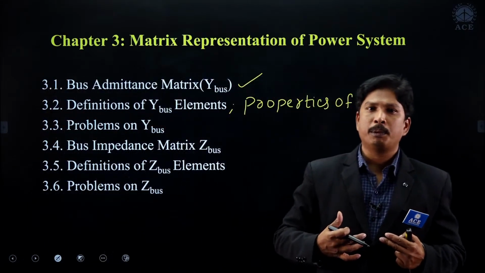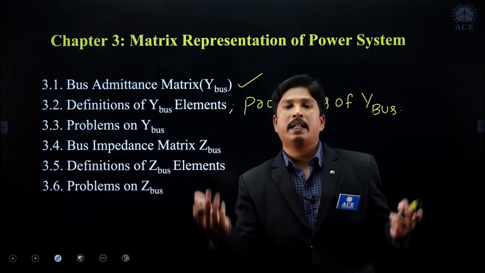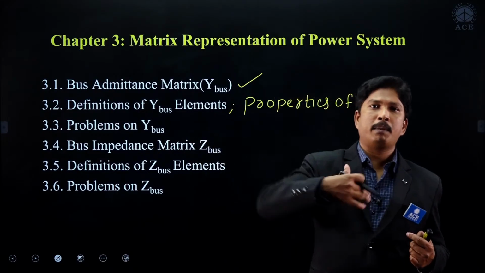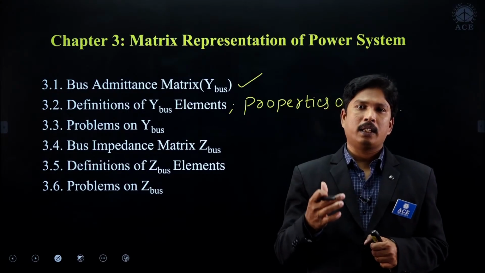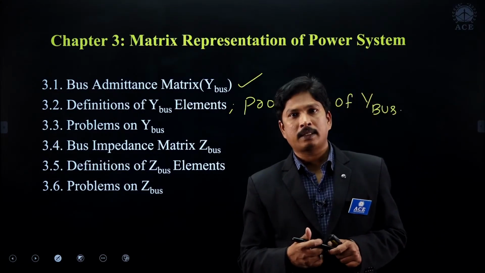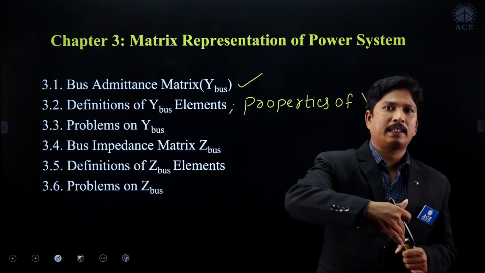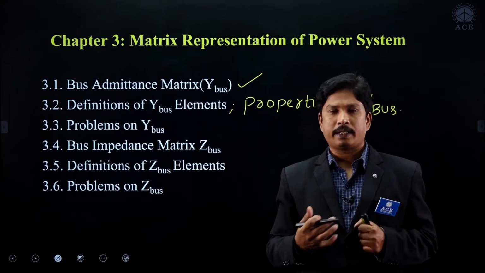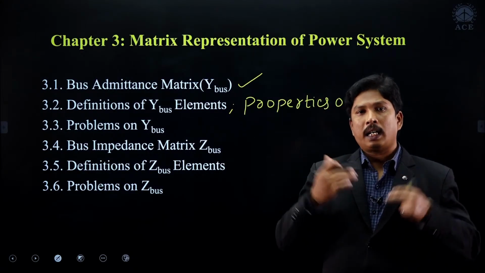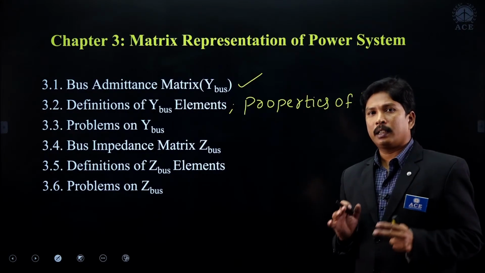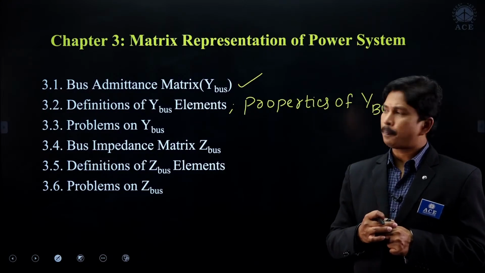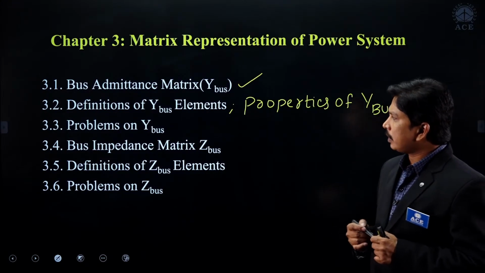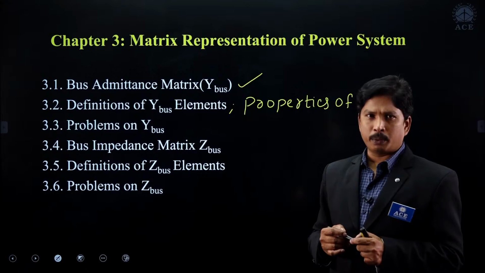Modifications means sometimes a line may be disconnected, sometimes a new line may be added, sometimes we are adding some shunt elements like voltage control devices, like shunt capacitor, series capacitor, shunt reactors in the transmission system. At that time, what are the changes in the bus admittance matrix, all those things are the most important problems. And later on, bus impedance matrix also we have to see.